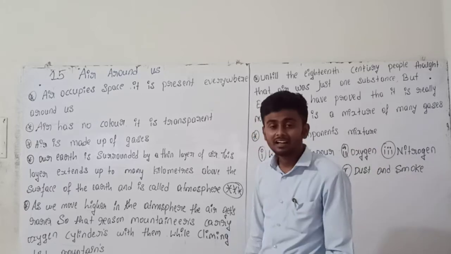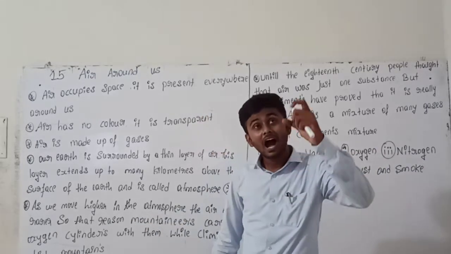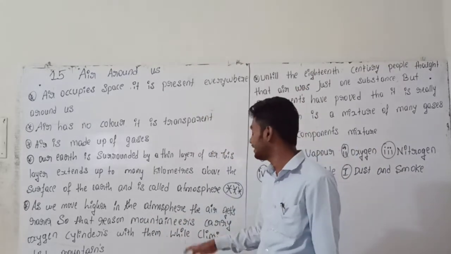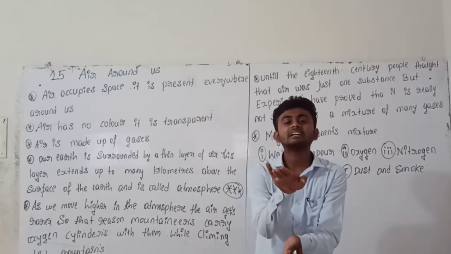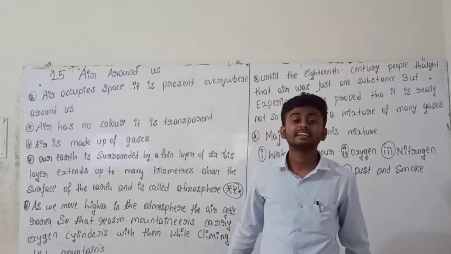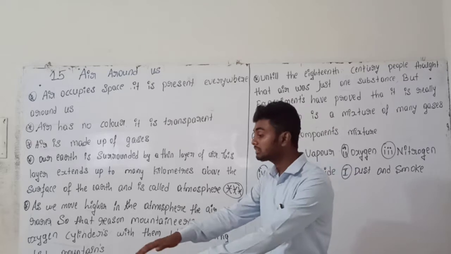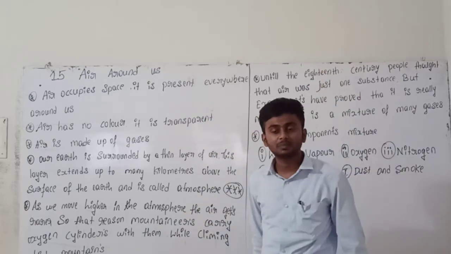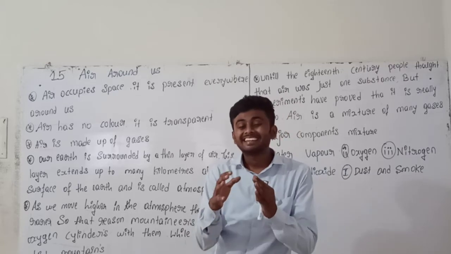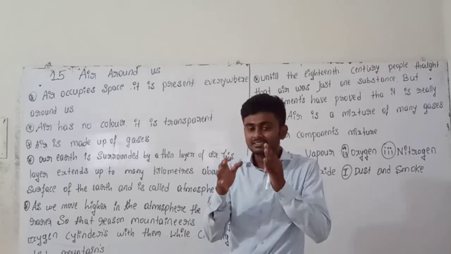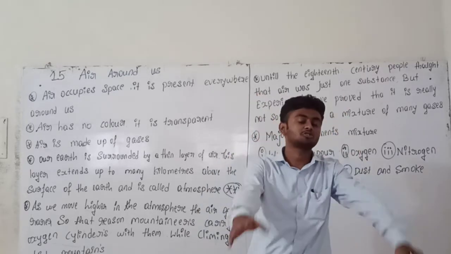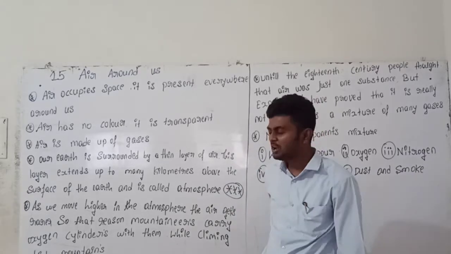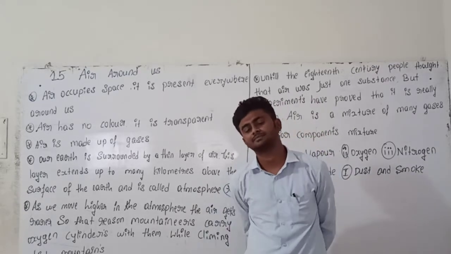Because when you go higher in the atmosphere, the air gets rarer. Compared with the Earth's surface, when you go high through the atmosphere, the gases, it means the air, is present in a very small portion.